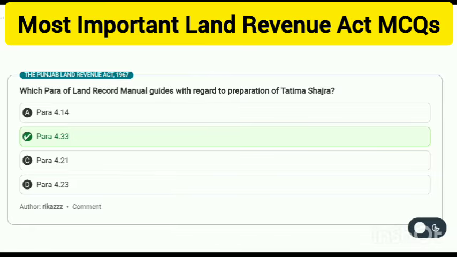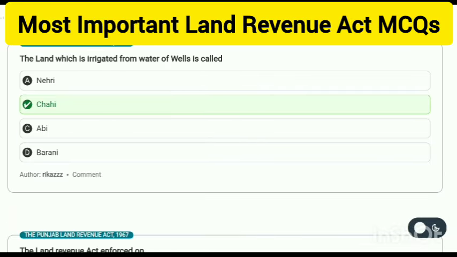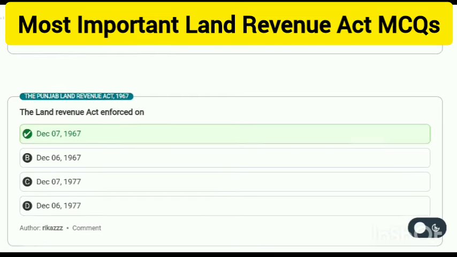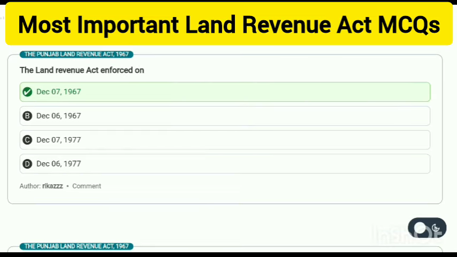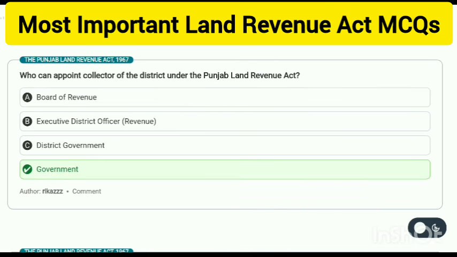Which para of the Land Record Manual guides with regard to preparation of Tatima Shajra? Para 4.33. The land which is irrigated from water of wells is called Chahi. The Land Revenue Act was enforced on 7th of December 1967. Who can appoint the collector of the district under the Punjab Land Revenue Act?